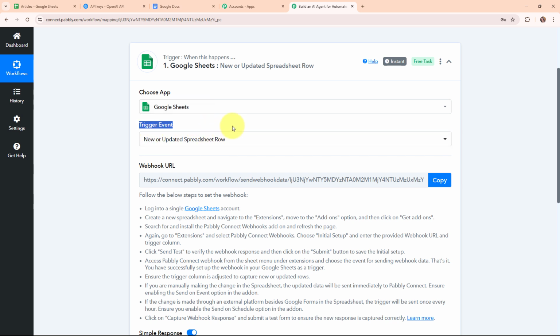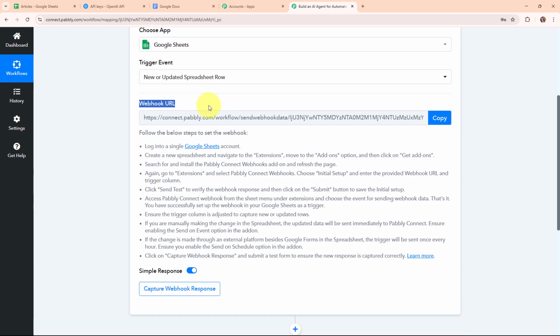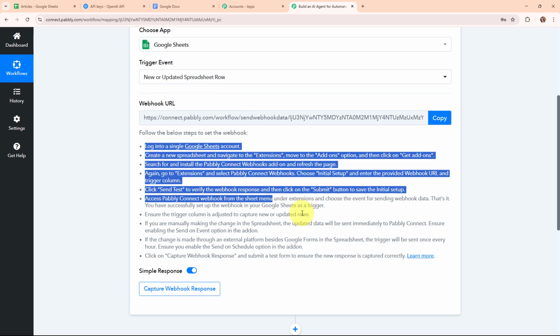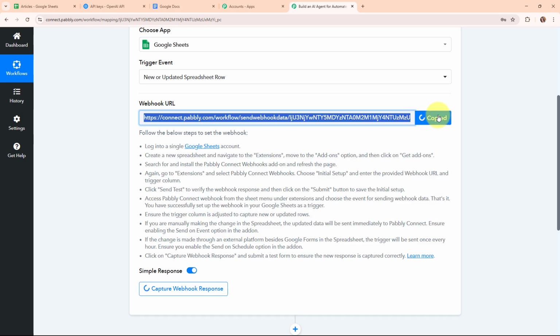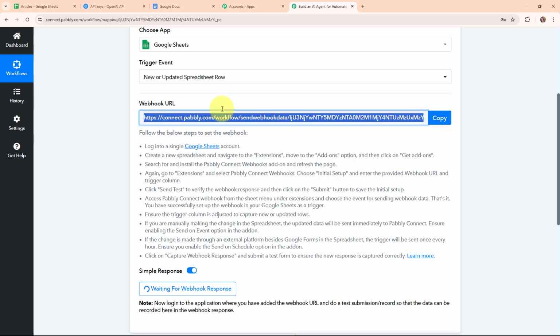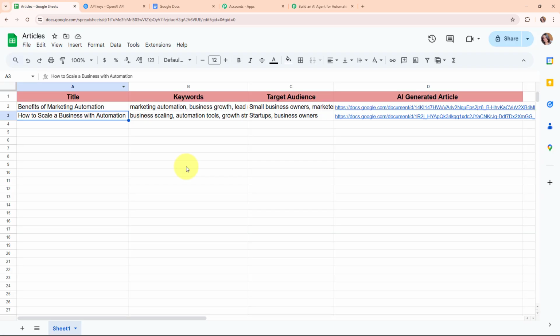Okay, so now here after selecting my trigger event, you can see I've received a webhook URL. That means here I'm going to use this webhook URL to connect my Google Sheets with Pabbly Connect. So I'm following the instructions given below. Firstly, I'm going to copy this webhook URL, and here I've already logged in my Google Sheets. So this is my spreadsheet that I've created with the name articles, and now here I need to connect this spreadsheet with Pabbly Connect in order to set up this connection.